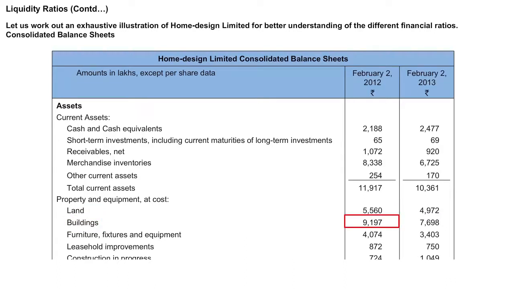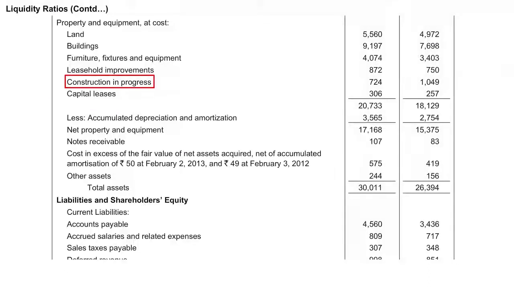Buildings 9,197 for the year 2012, 7,698 for the year 2013. Furniture, fixtures and equipment 4,074 for the year 2012, 3,403 for the year 2013. Leasehold improvements 872 for the year 2012, 750 for the year 2013. Construction in progress 724 for the year 2012, 1,049 for the year 2013. Capital leases 306 for the year 2012 and 257 for the year 2013.